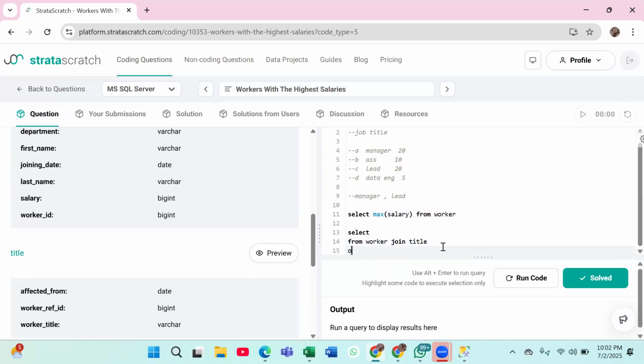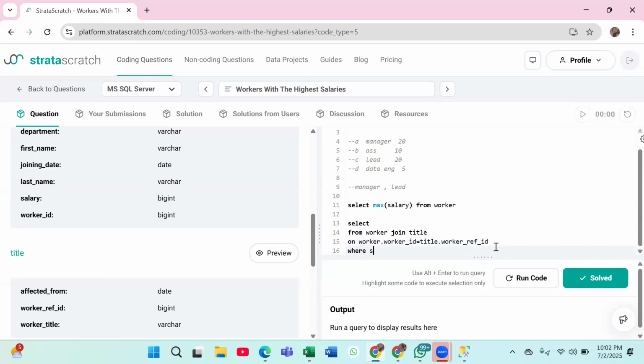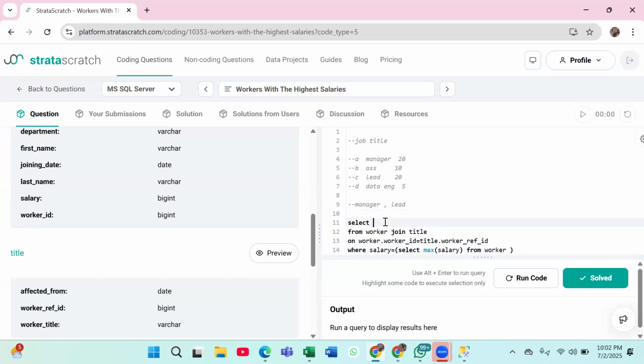What will be my on condition? The on condition will be that their worker ID should be the same. Worker.worker_id should be equal to title.worker_ref_id. Correct, everyone? And what's my condition? My condition is that salary should be equal to my maximum salary, right? Because we need to have only those job titles where salary is the maximum salary. So we'll do that only. And what I want is job title, worker title.